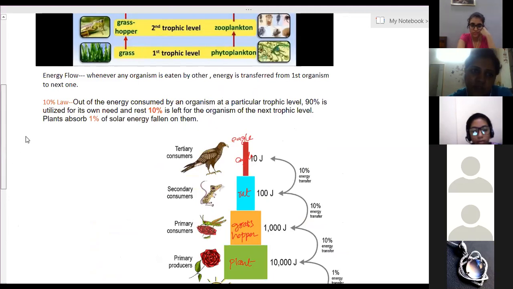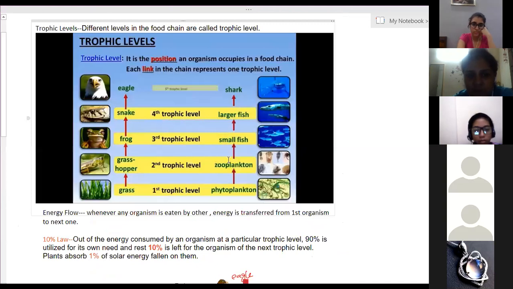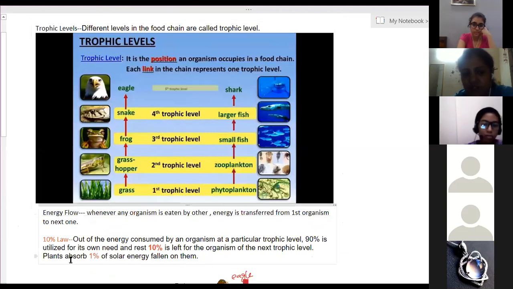So write down the 10% law. Trophic level, first the definition of trophic level. Example. Draw this chart. And then energy flow, 10% energy, 10% law.